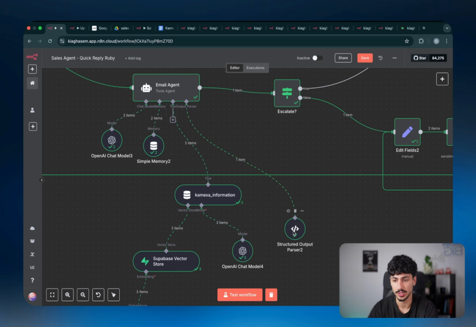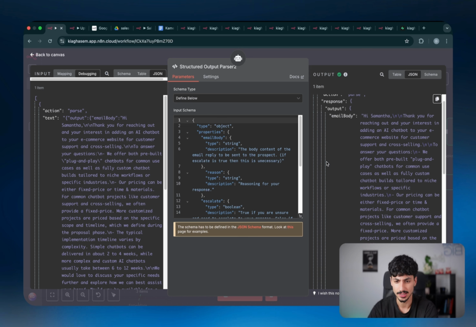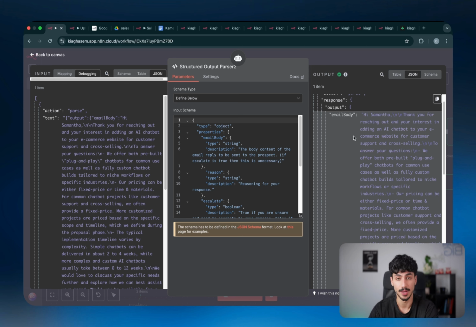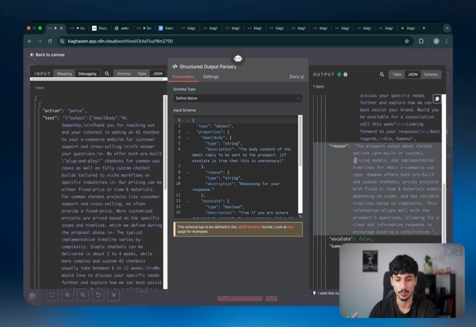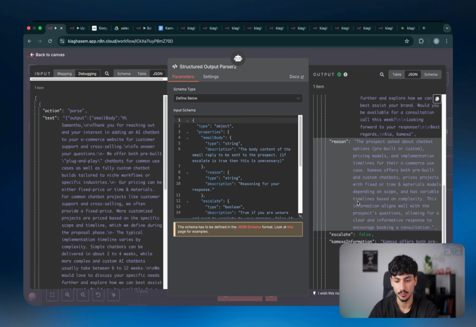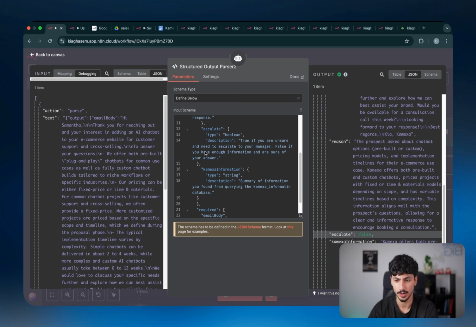And then we have this structured output parser, which is basically just telling the email agent what sort of output it should give out. So in this case, the parameters that we want is just the email body to send back to that sales inquiry, and the actual reasoning for that email body, just like we saw before. So you can define where it got that information from, whether it would want to escalate to a human. So in the case that it has insufficient information inside the Google Docs or inside the Google Drive to be able to answer that question, it will escalate it to the human. So as you can see over here in Escalate, I said true if you are unsure and need to escalate to your manager, false if you have enough information and you're sure of your answer.